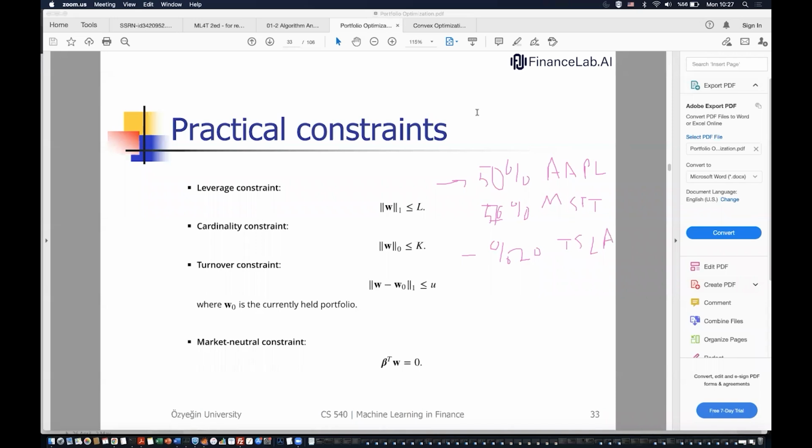In this case, the total is 100 because our money is 100 and we use it. Assume that we have $100 to start with. We use $120 to long. By using the 20%, we borrow by shorting the stock. And in this case, leverage is 0.5 plus 0.7 plus 0.2. Even though it's short, it's also some amount. So the leverage is 1.4.